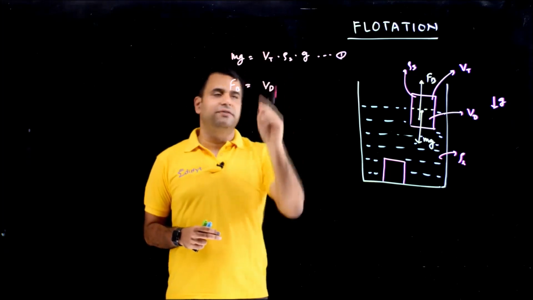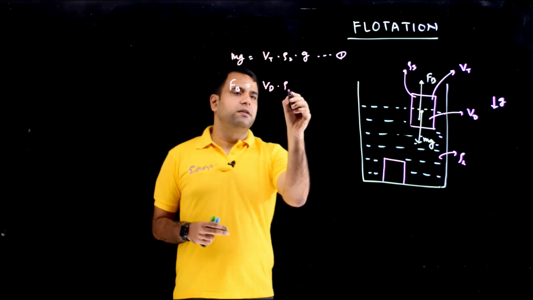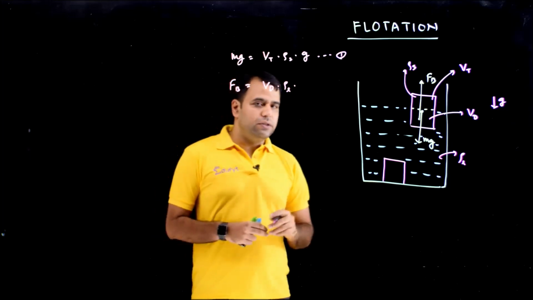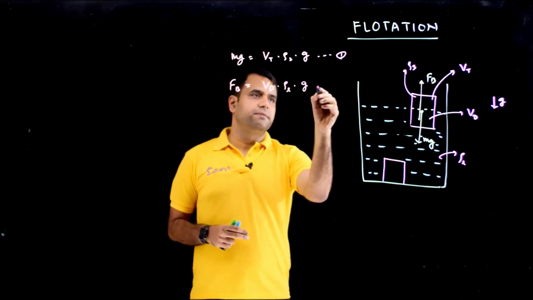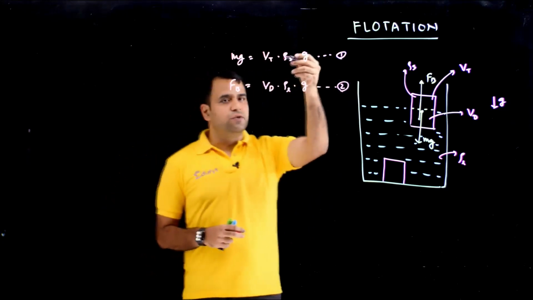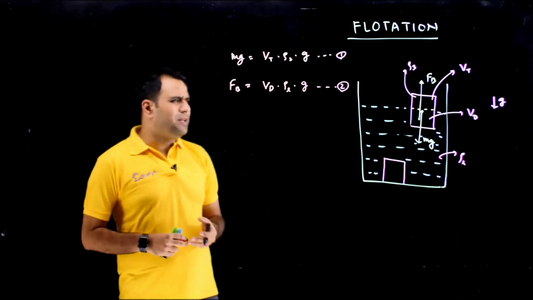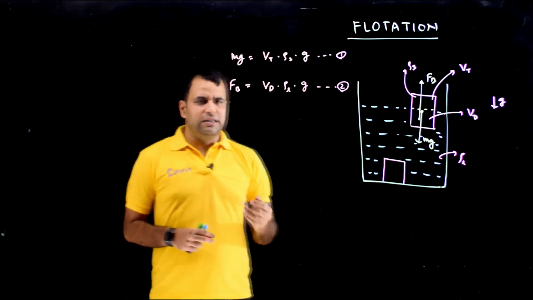Obviously this displaced volume will always be less than Vt, multiplied with density of the fluid multiplied with g. This is my equation 2. This force will be acting up and this force will be acting downward. If I make the FBD, or we don't need to make the FBD, we can just see these cases. So cases we can make.